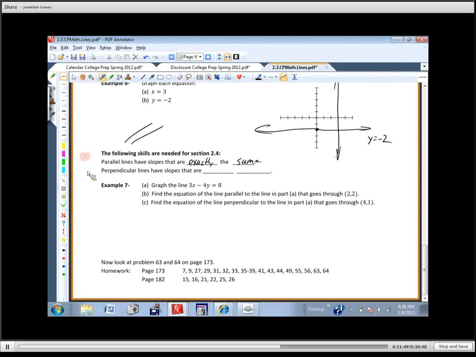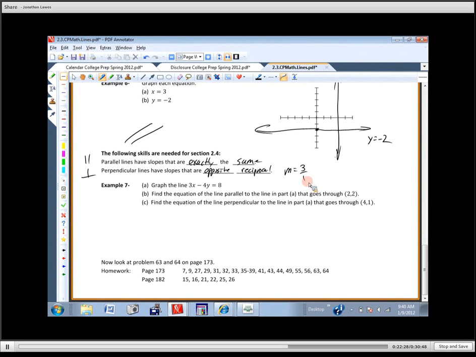Okay, how do we say it? Opposite, reciprocal. Okay, opposite reciprocal. And what opposite reciprocal means is this. If I have a slope of 3, now, just to review, slope always has to be a fraction, right? Is that a fraction? Doesn't look like one, but we can always make it a fraction by putting it over 1. So the rise would be 3, the run would be 1. So that would be pretty steep in the positive direction. That would look about like this. Okay? So if that's our slope, what's perpendicular to a slope of 3?